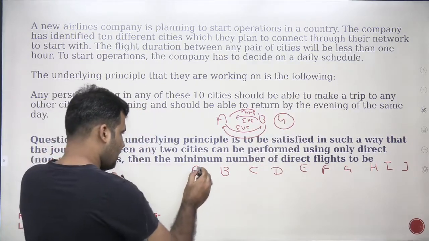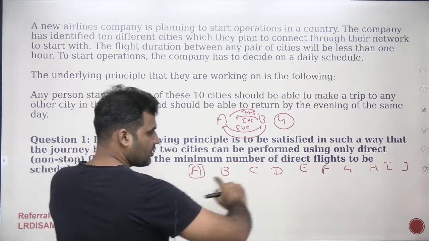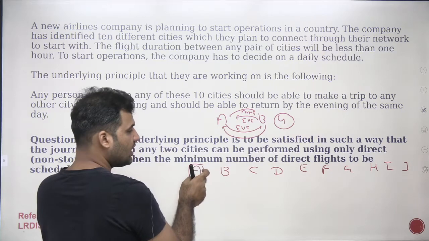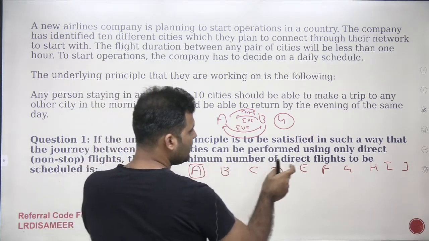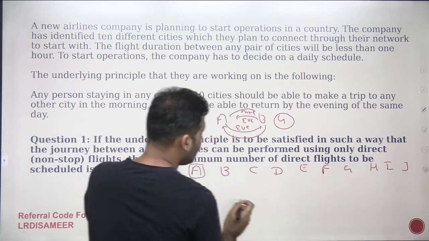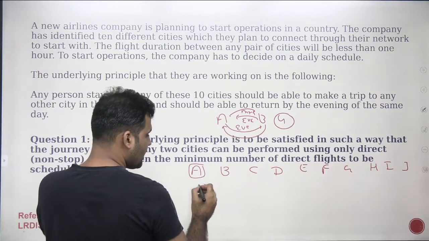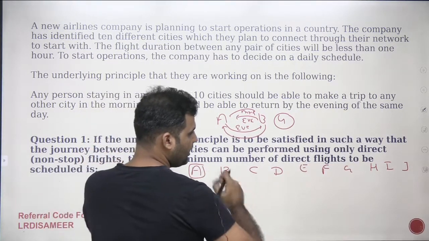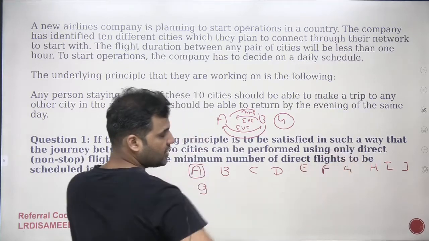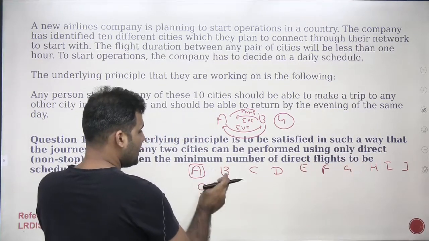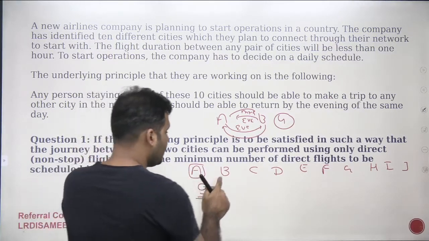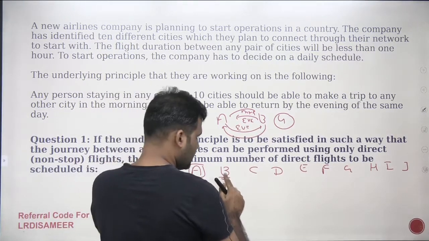Now tell me, from city A, what is the number of cities that are available to us? If someone is living in city A, he should be able to go to B, C, D, E, F, G, H, I, J. That means A will make a total of 9 combinations: AB, AC, AD, AE, AF, AG, AH, AI, AJ. Now, the A and B combination has already been counted among the 9. So B will make how many combinations? 8 more.